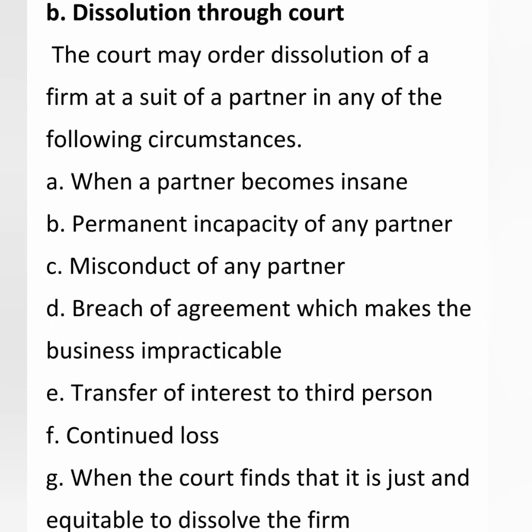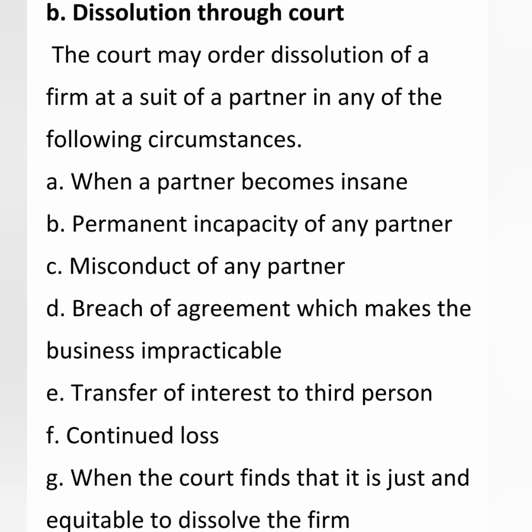Next comes transfer of interest to a third person without the knowledge of the other partners. If the interest has been transferred by any one partner to a third person, in such circumstances the court will order dissolution. Next circumstance, continuous loss. When loss occurs continuously in the business, they normally cannot continue, so the court will order dissolution.